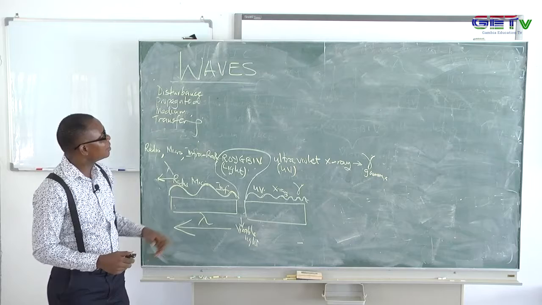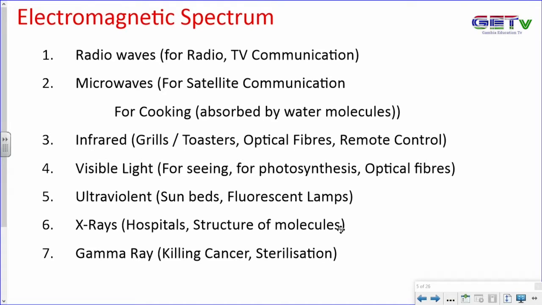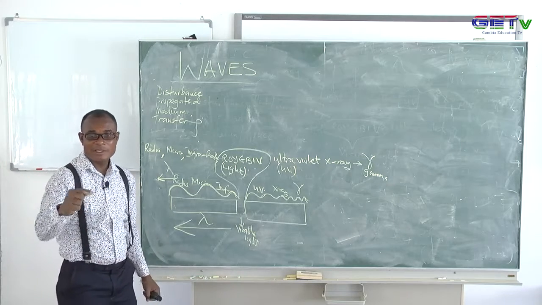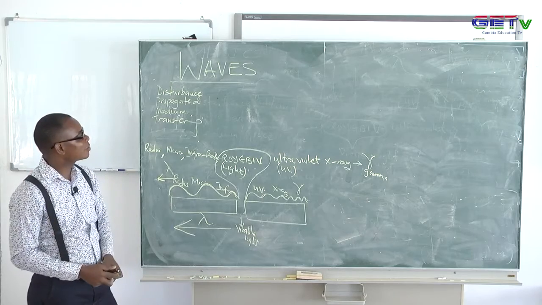So now we look at the very last one over there, which is the gamma rays. The gamma rays are also part of the spectrum, and they are used for killing cancer. That's under the doctor's prescription. We can also use gamma rays in the hospital to sterilize our materials. We can use it in the cooking industry, in the hotel industry to sterilize our food. We can also use it to sterilize the doctor's operating instruments. So gamma rays are used for killing cancer and also sterilization.